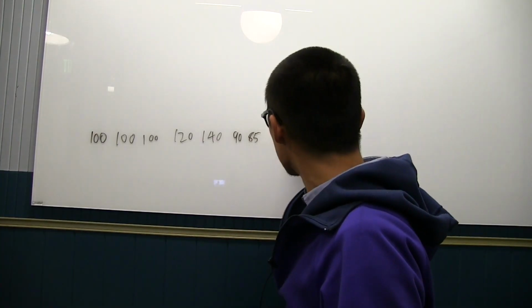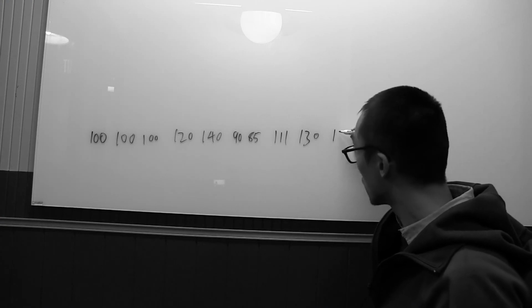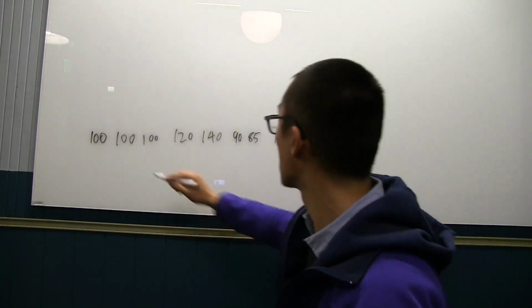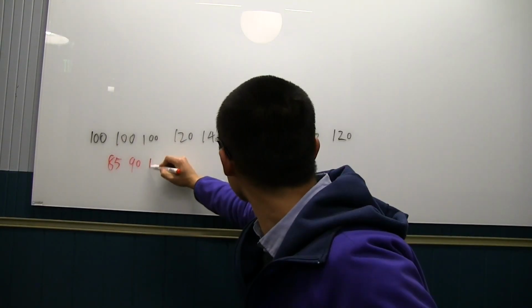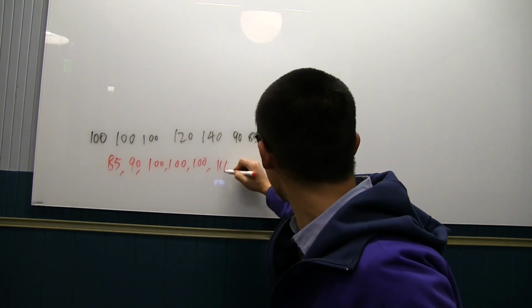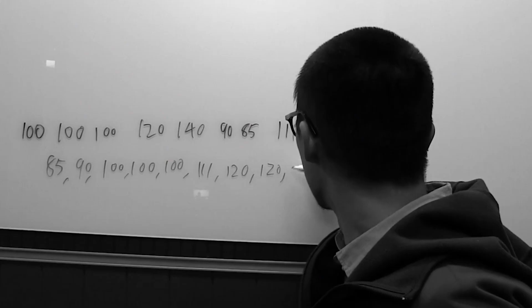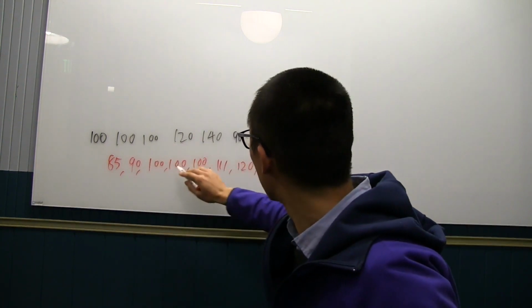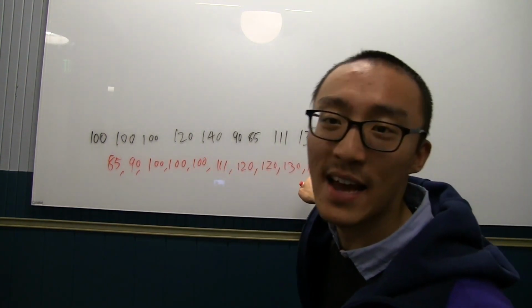That's me. I'm actually a modest person. It's 90, we have 85, 111, maybe another 130. What do we do with it? Well, first thing we do, remember I showed you last time? You just put it in order. We got 100 three times, we have 111, we have 120, we have another 120. 1, 2, 3, 4, 5, 6, 7, 8, 9, 10. That's actually not my IQ, I was just joking.